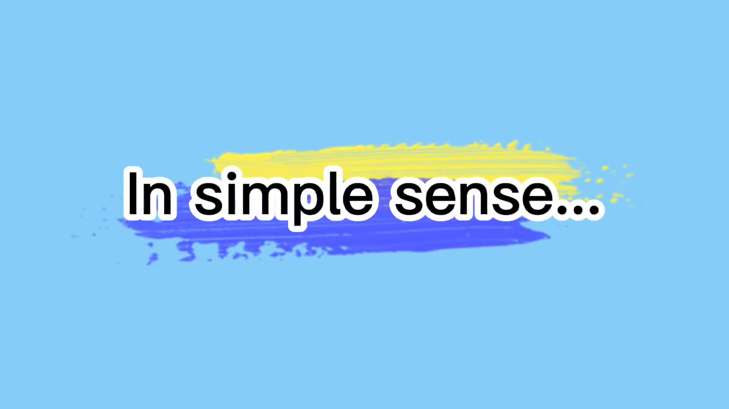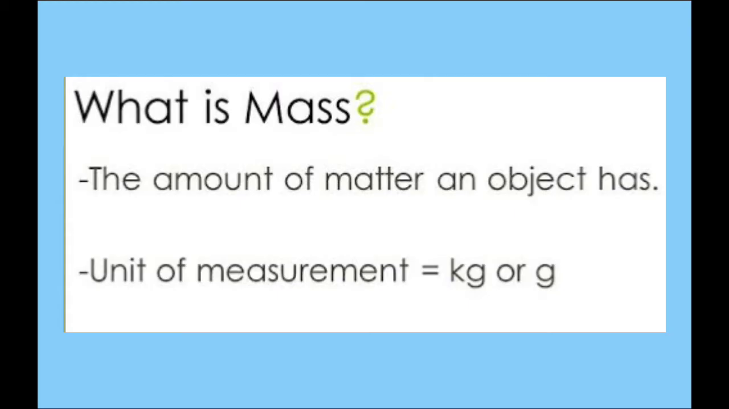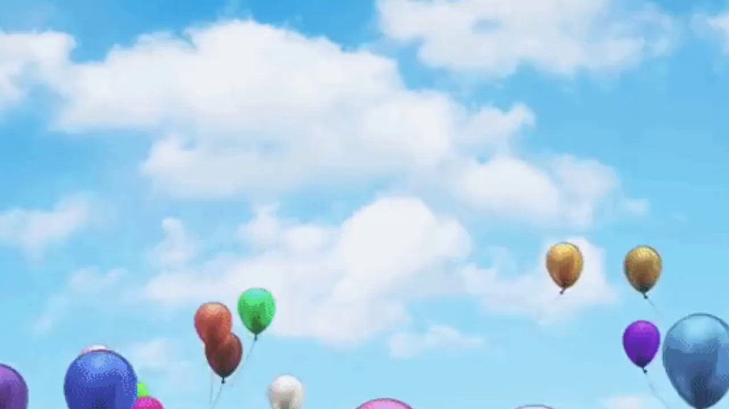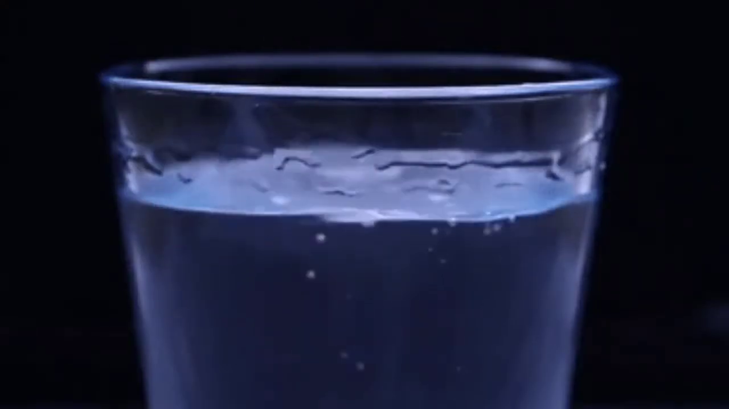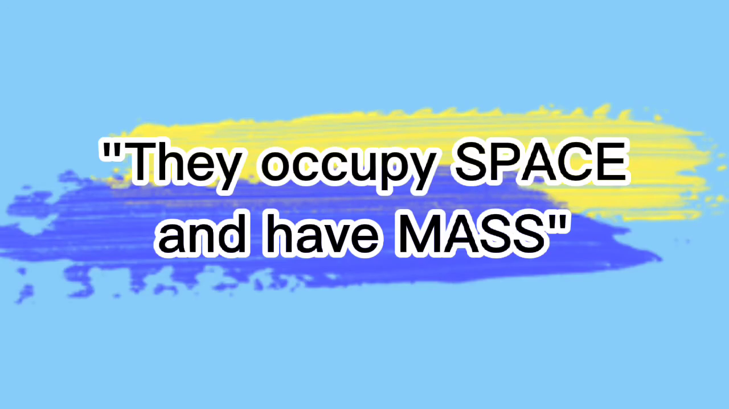In simple sense, to be considered as matter, it should have volume or the space occupied by an object, and mass or the amount of matter it contains, which can be measured in grams, kilograms, and the likes. In this case, the rocks, the steel, the air inside the balloon, the water, and even plants and animals are matter because they occupy space and they have mass.